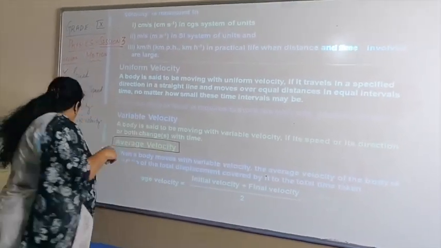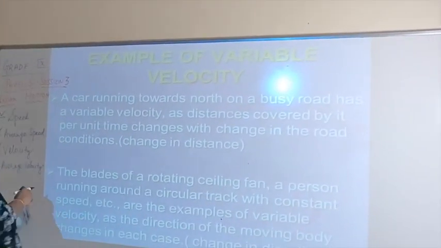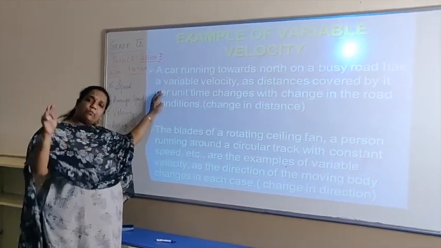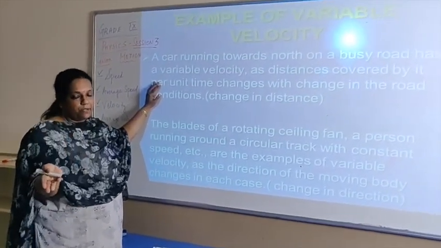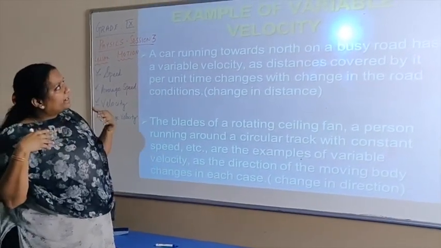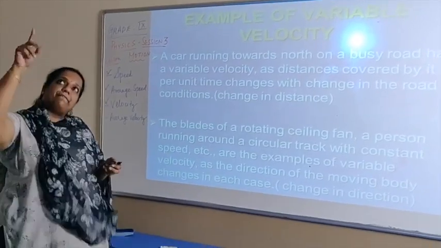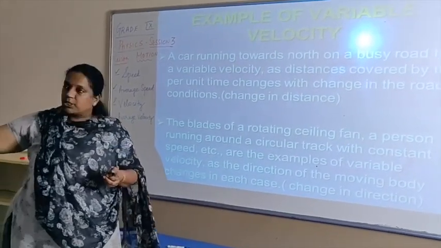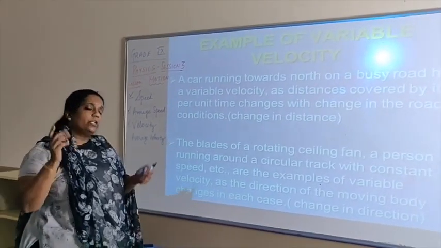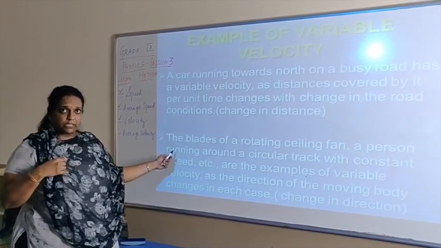Now let's go to the next slide. Examples of variable velocity. You can take the vehicles moving on the highways, I spoke about it. So when the velocity keeps changing, then it is becoming variable velocity. And the blades of a ceiling fan. When you change the marking on the regulator, the fan either rotates faster or it becomes slower. So that becomes variable velocity.